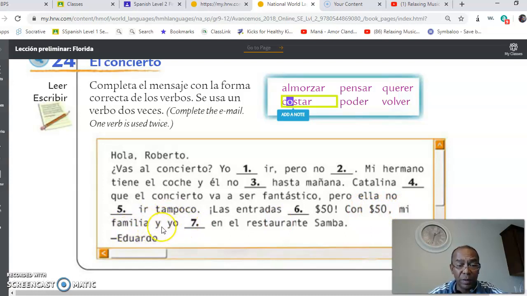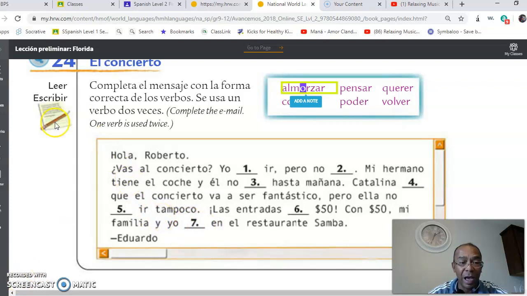Con $50, mi familia y yo will make it us, right? A group of people. So it will be we. El restaurante Samba. Con $50, my family and I can eat lunch in the restaurant Samba. How do you say to eat lunch? Almorzar. So what happens to this right here? This changes to an UE. But wait a minute. It's we, right? Nosotros. Is there a stem change in nosotros? No, there is no stem change. So you will write, mi familia y yo almorzamos en el restaurante Samba. You do not make a stem change here because it's nosotros.